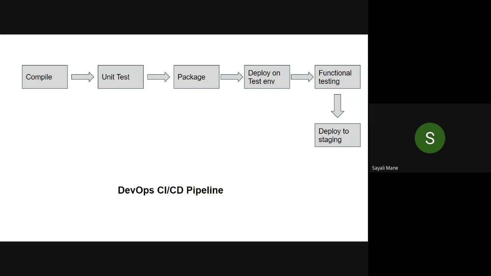Yes? Okay. So in today's practical, we are going to perform compilation. I think we did compilation in the last practical, Game of Life compile. Again in today's practical we are going to perform compile, then unit test, and then packaging. These three stages. The development testing environment, functional testing, and deploy staging are for the next practicals, when we learn Docker or Selenium. We'll develop that pipeline then, but right now we are focusing on the first three.